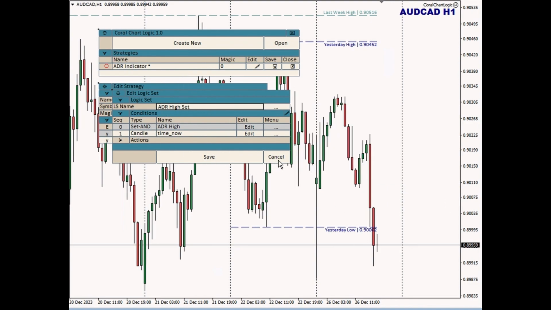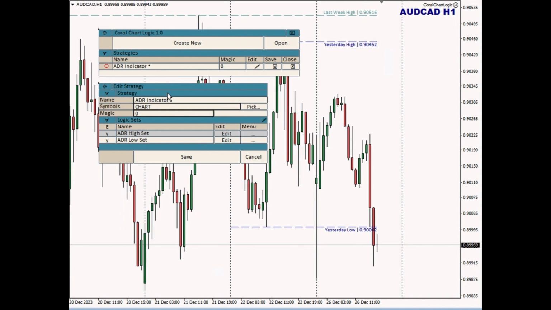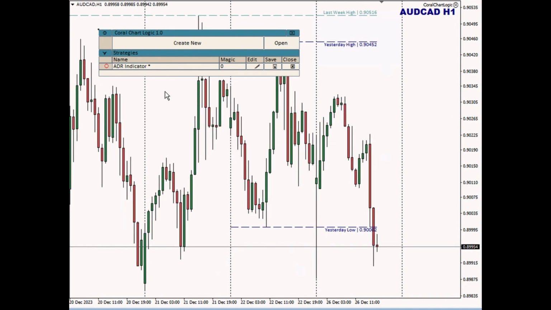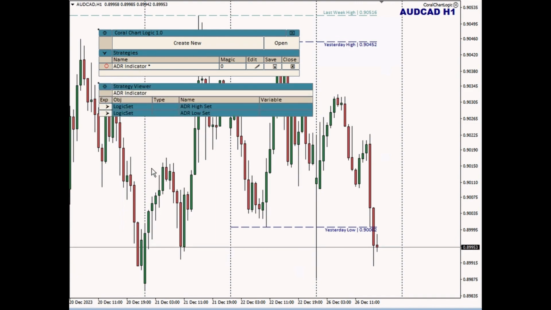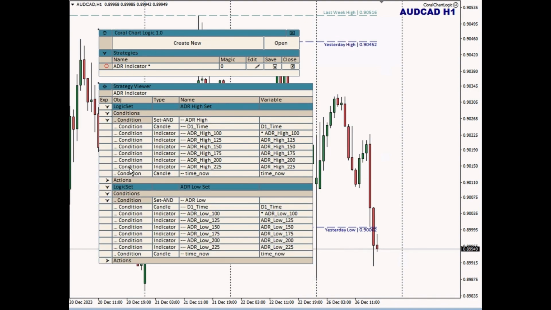But it's a little bit inconvenient if I'm trying to get a big picture understanding of what is in this strategy. So there's another way of viewing what's going on, and that is what's called the strategy viewer. If you click the name of the strategy in this list, it brings up the strategy viewer. At the moment, the strategy is not running, so there's no data coming through ChartLogic. This is simply the definition of the strategy.